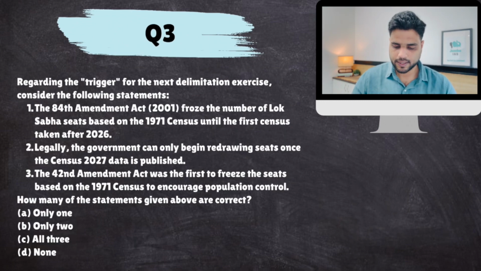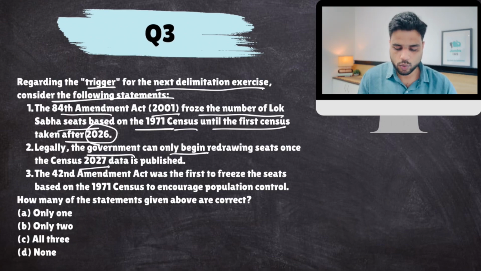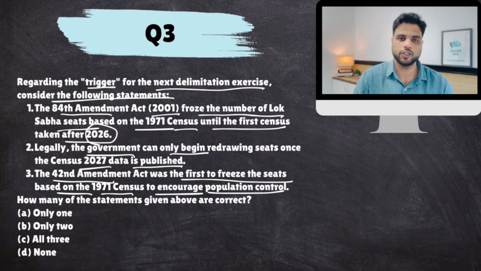Right? Next. Regarding the trigger for the next delimitation exercise, consider the following statements. 84th Amendment Act froze the number of Lok Sabha seats based on 1971 census until the first census taken after 2026. Legally, the government can only begin redrawing seats once census 2027 data is published. 42nd Amendment Act was the first to freeze the seats based on 1971 census to encourage population control.